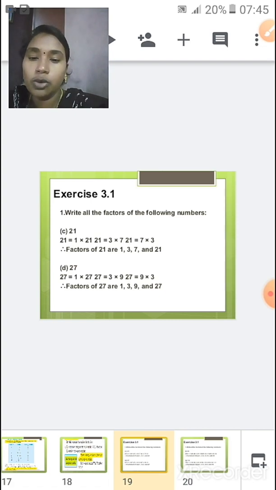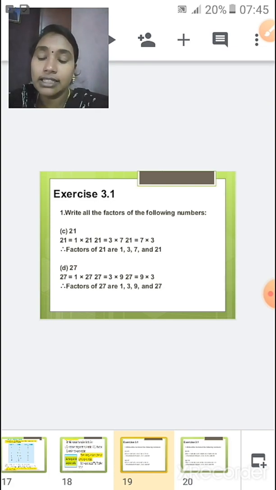Now tell me in what tables does 21 exactly go. 21 will go in 21 tables, like 1 into 21. Next, in 7 tables it is 7 3s are 21, and in 3 tables you have 3 into 7, and in 21 tables you will have 21 into 1 will give you 21.